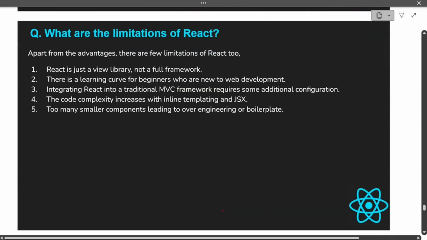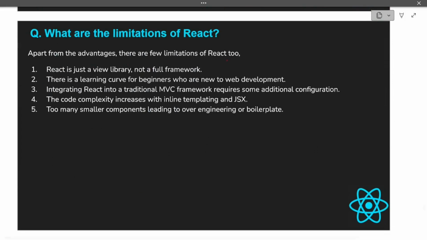What are the limitations of React? So apart from the advantages, there are very few limitations of React that you can say. But if you are asked, you have to say these points. First one is React is just a view library and it is not a fully fledged framework. So there is a learning curve for beginners who are new to web development. They have to understand from scratch. So it might take a little bit of time, but once you learn, it is not that tough.